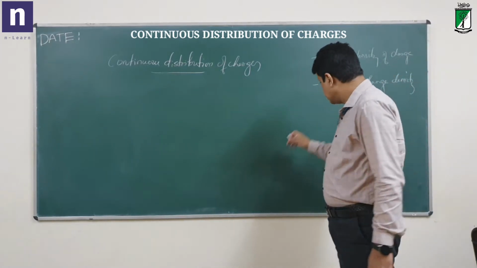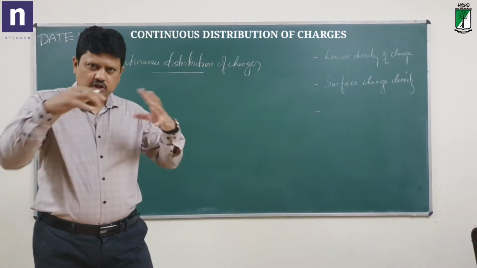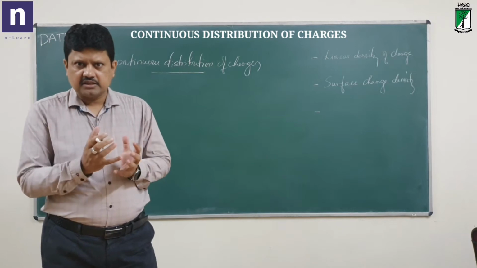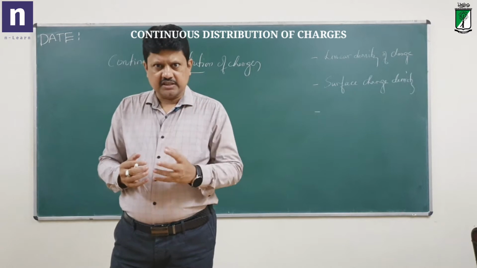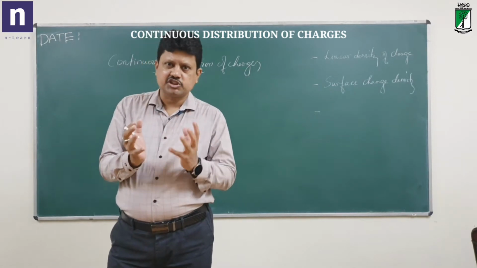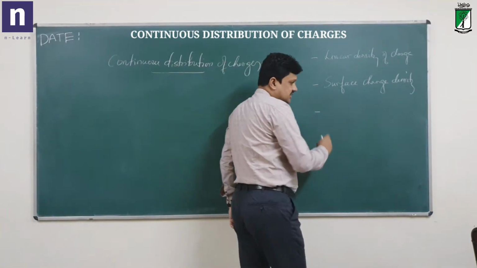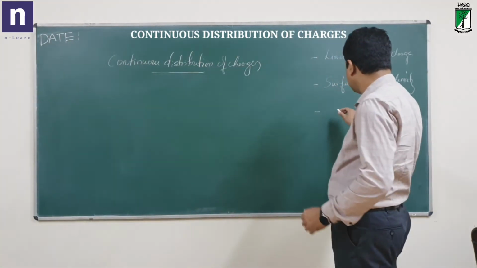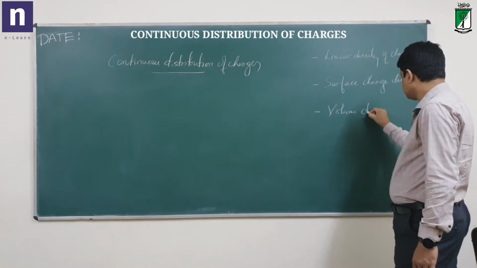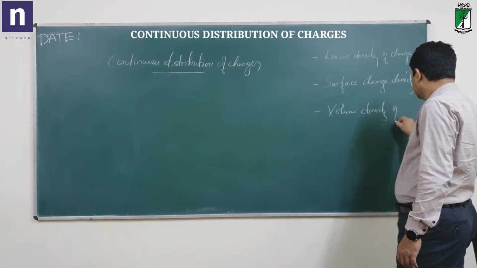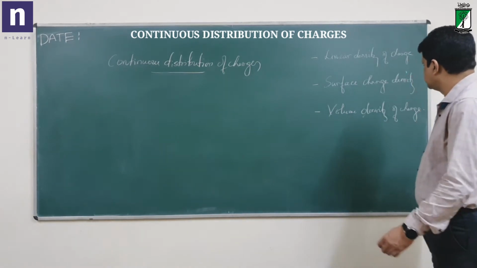Then third, throughout the volume, that is, if you consider the distribution of charge inside the volume of a body, maybe a conductor. Of course, a conductor will have charges residing on the surface, but generally, if you consider any object which has a distribution of charge inside it, then you find something called volume density of charge, or volume charge density.